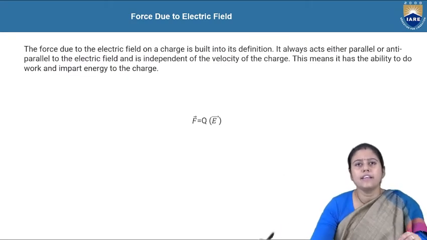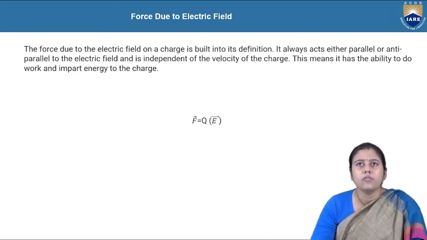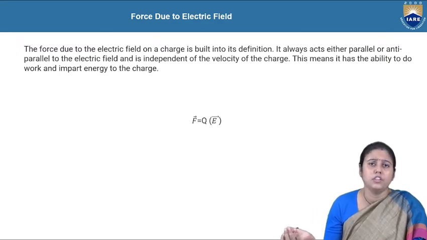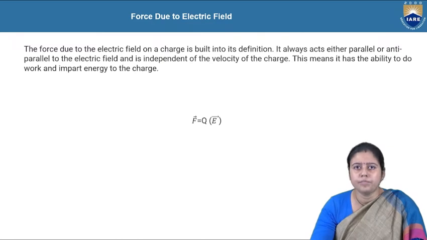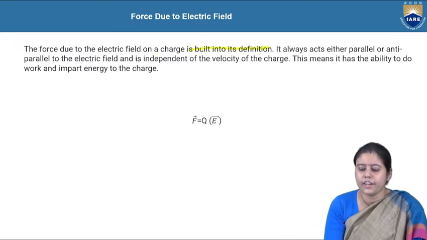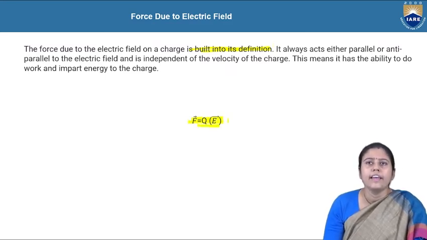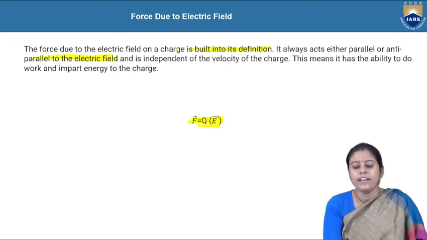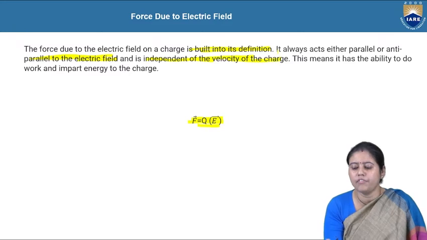Now, similarly, if we ask to calculate the force due to the electric field, if we keep any charge in the electric field, what happens? We have already discussed these things in the previous class also. For the force due to an electric field, the charge is built into the definition. It is always F equals Q into E, and the main thing is that the force is always parallel to the electric field and it is independent of the velocity of the charge.